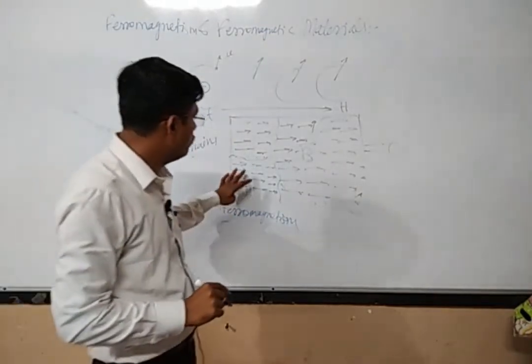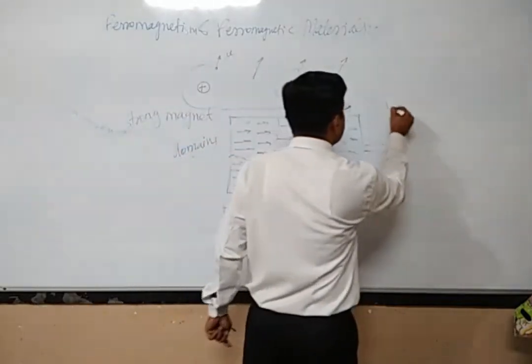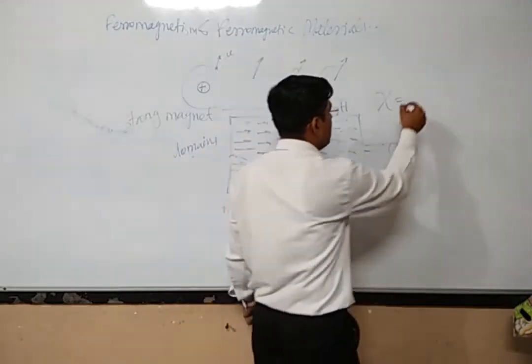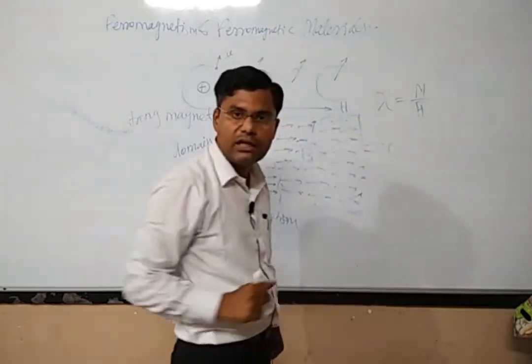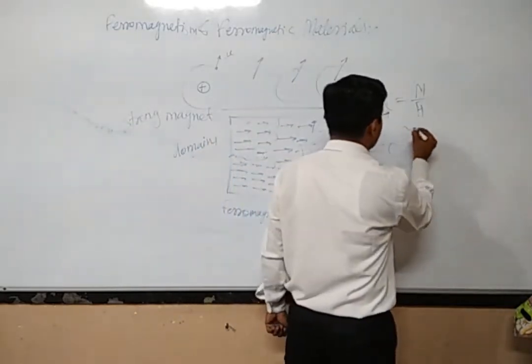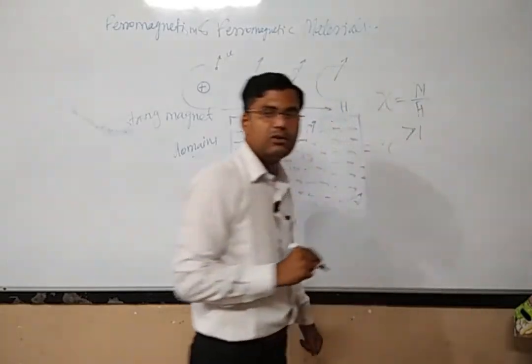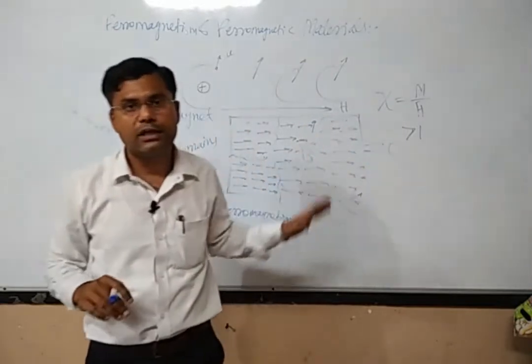And if you find the susceptibility, chi, of these ferromagnetic materials, you will find the magnetization is very, very large, and its value is always greater than 1. So this is the speciality of these ferromagnetic materials.